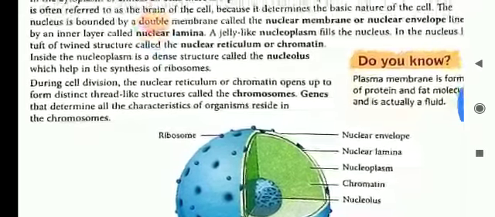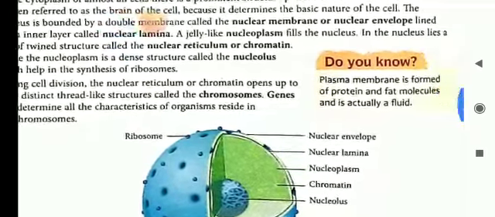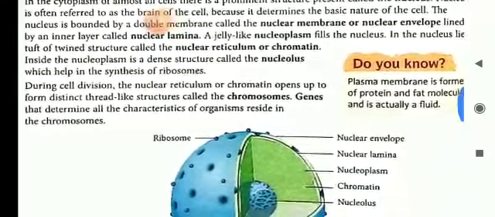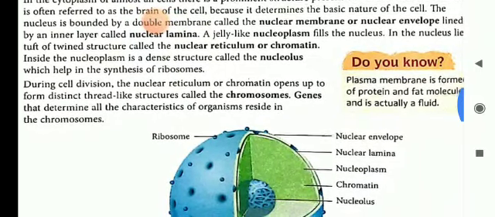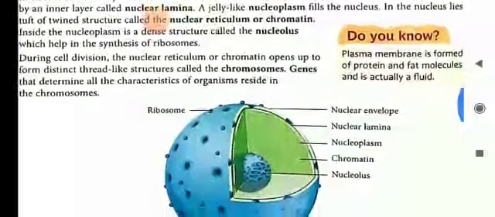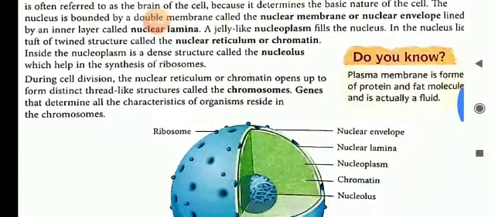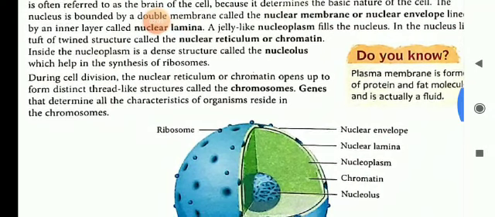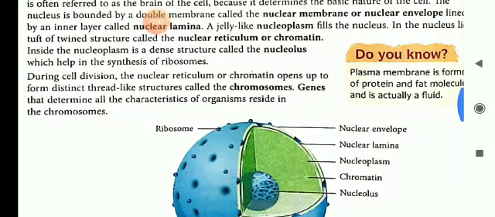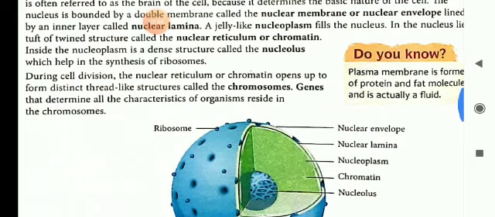Then inside the nuclear membrane, there is a lining, the inner layer, known as the nuclear lamina. So it is a double-layered structure: the outer layer is the nuclear envelope or nuclear membrane, and the inner layer is the nuclear lamina.